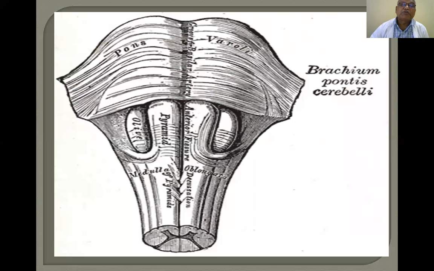Like the central nervous system, the pons also consists of gray matter and white matter. In the spinal cord, the central part is gray matter, H-shaped, and the peripheral part is white matter.